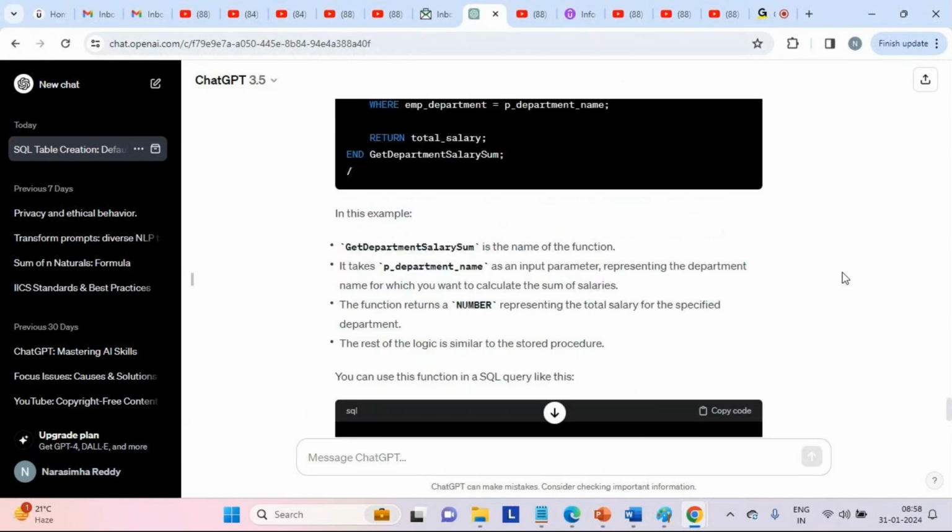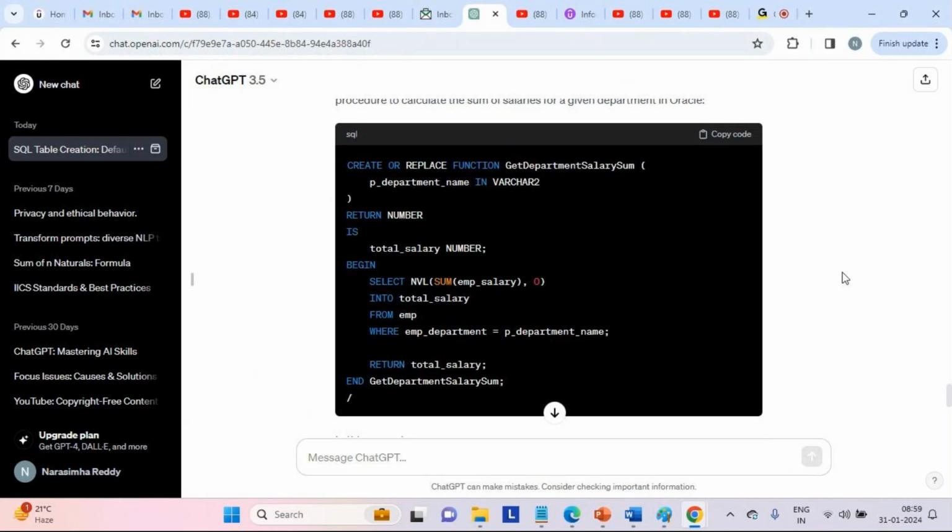Now let us look at how it has written the function. See here, create or replace function, with a function name, taking the department number as input and returning a number. Earlier we saw an out parameter, and now we are seeing a return. What is the return? Total salary.